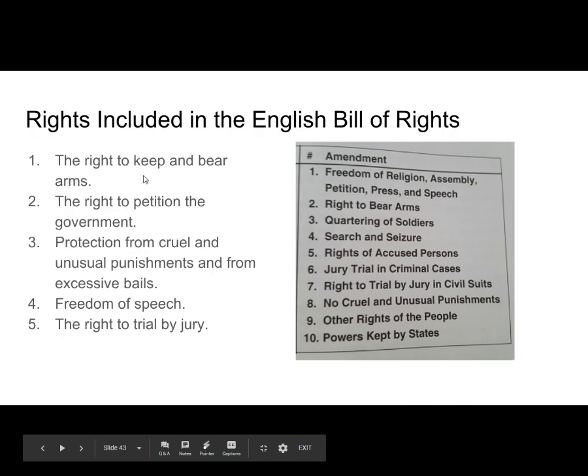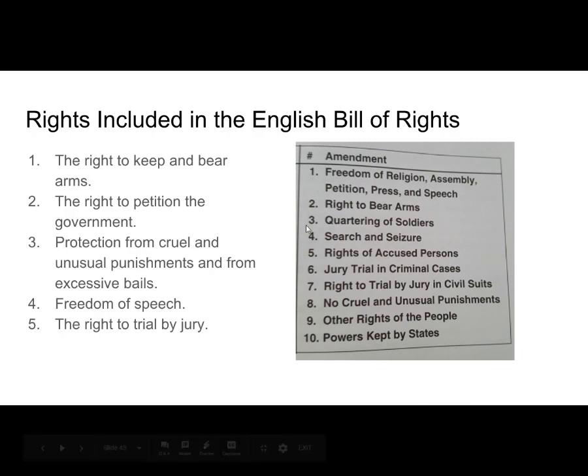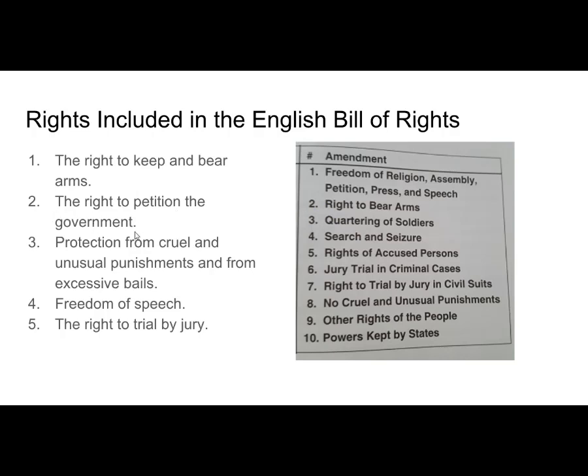The right to keep and bear arms is Amendment number 2. The right to petition the government is here in Amendment 1, the right to petition. Protection from cruel and unusual punishment and from excessive bail is here in Amendment 8.